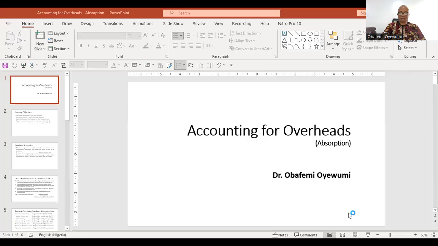Let me share my screen so that you can be part of the class proper. All right. So accounting for overheads, and of course we have the balance absorption. Absorption is what we're looking at today. So simply put, we're talking about absorption of overhead costs. So that's what we are looking at today.